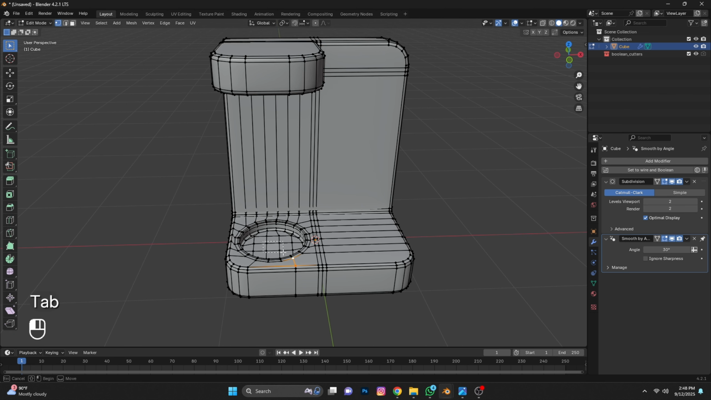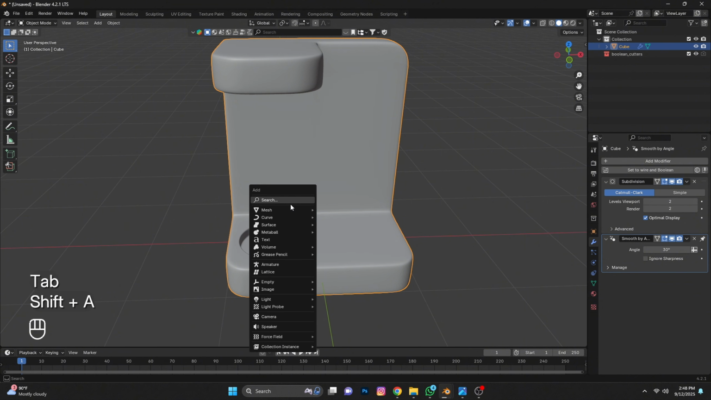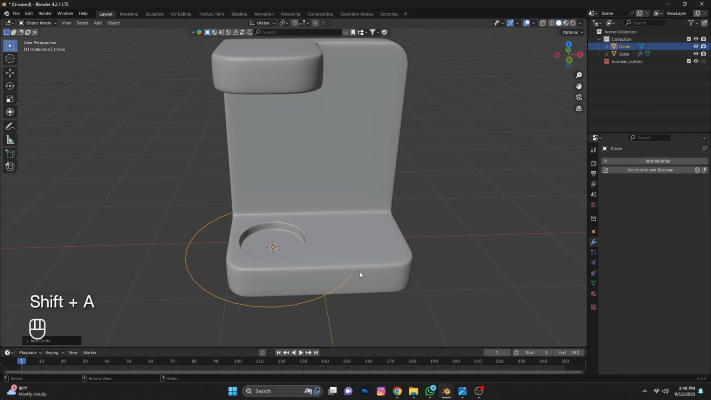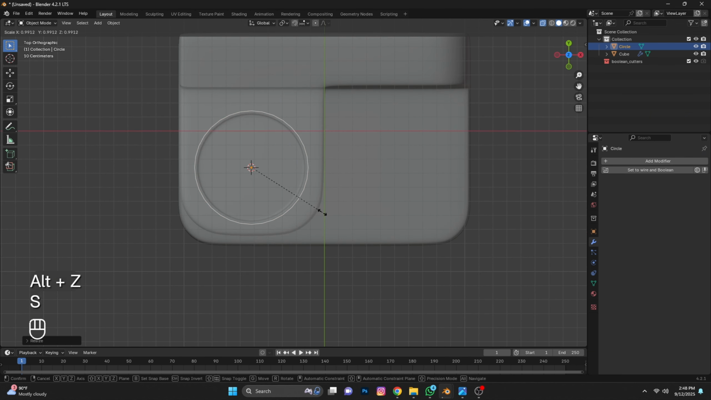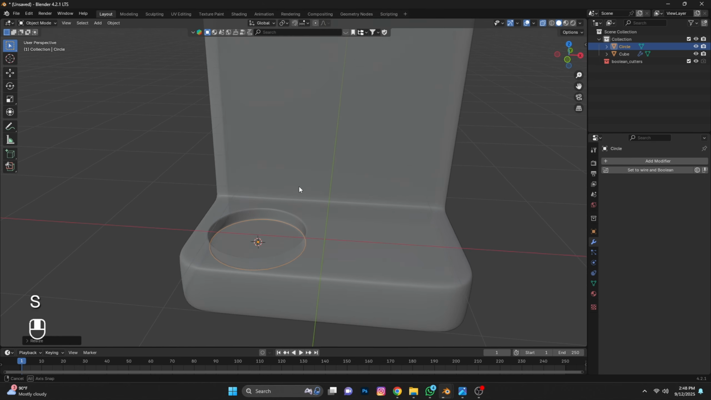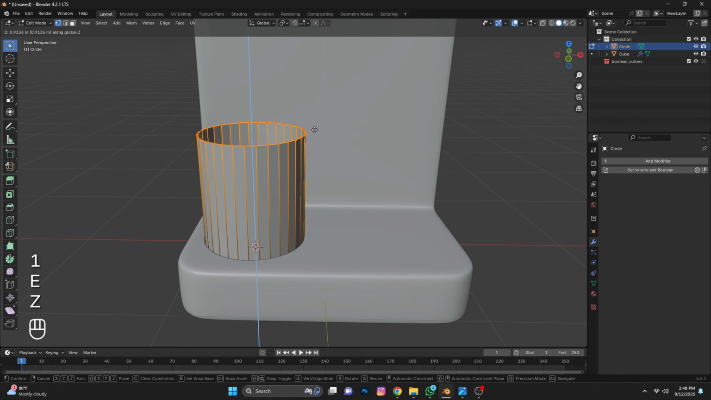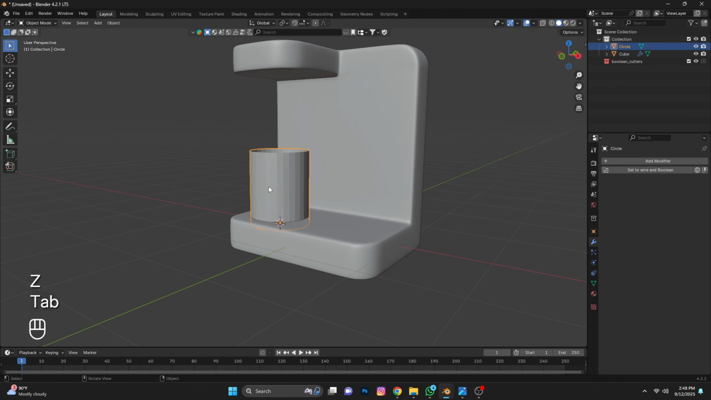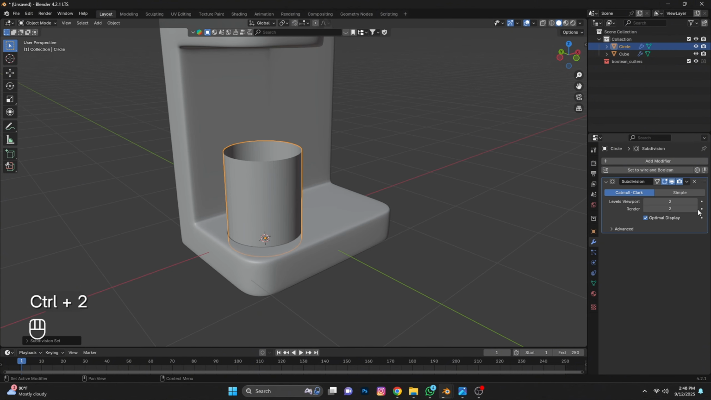Select these vertices, press Shift S, Cursor to Selected. So our cursor comes here, and here we will add a circle. Scale down. Press numpad 7 for top view, or Z, then make the circle size equal. Now in edit mode, press 1 for vertex mode, press E to extrude. Press Ctrl 2 to add subdivision.